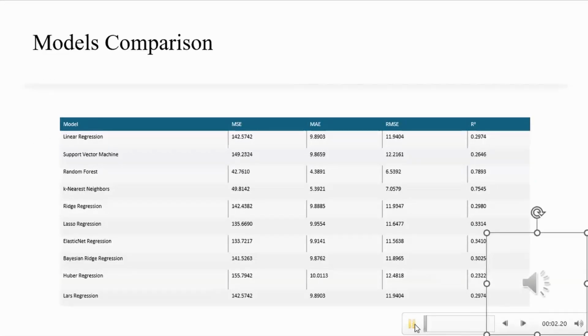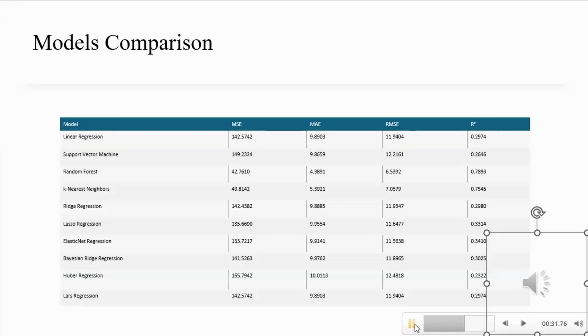This table summarizes the performance metrics for each model, providing a comprehensive comparison. In addition to R squared, which we've highlighted on the previous slides, the table includes MSE, MAE, and RMSE. These metrics give us a better understanding of how each model performed. For instance, while random forest has the highest R squared, it also shows lower MSE and RMSE values compared to other models, indicating overall superior performance.